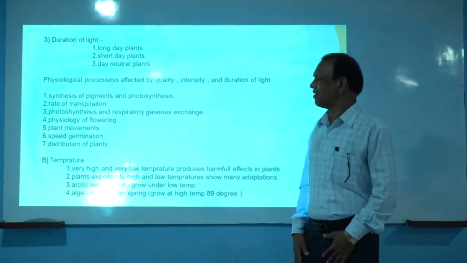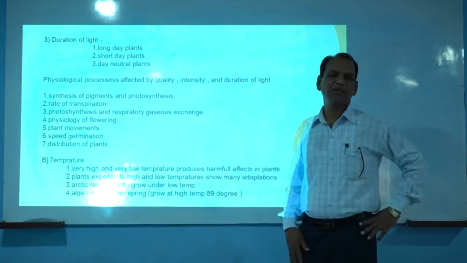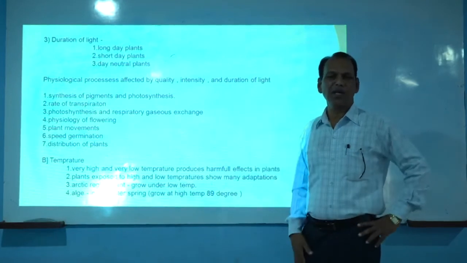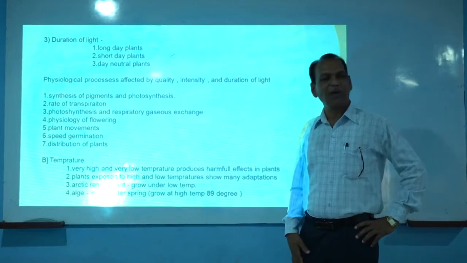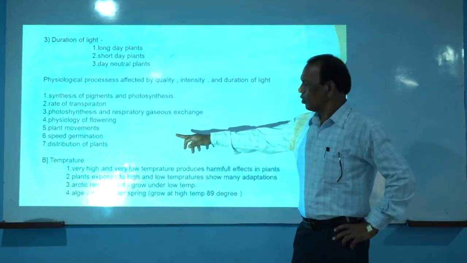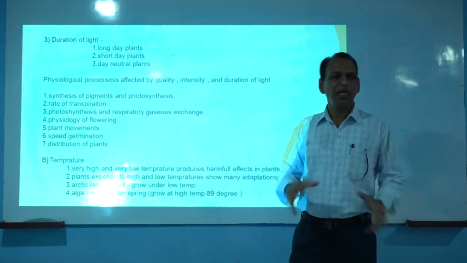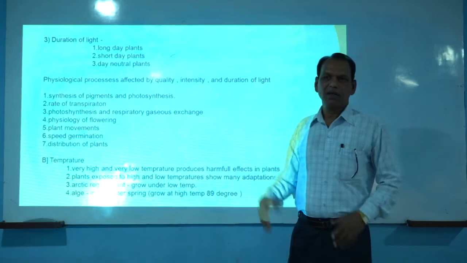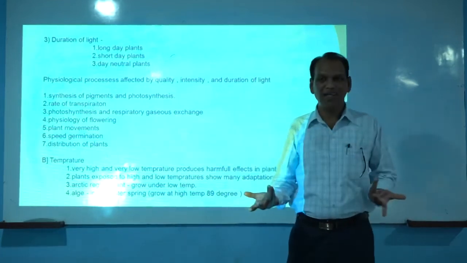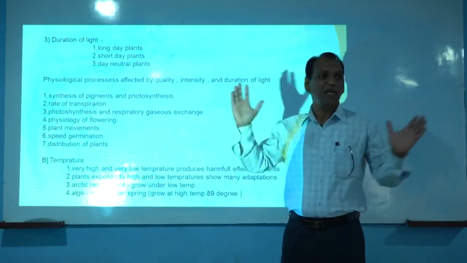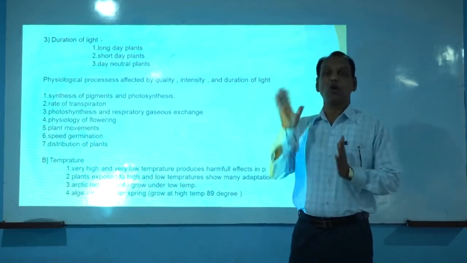Then distribution of the plants. If we observe different types of vegetation on the land masses, different types of plants are observed in different geographical areas. So who decides the distribution of plants in a particular area? In the Himalayan region, different plants are there. In dry regions like Rajasthan in our country, different plants are there. In the Western Ghats, different plants are there. Commonly, in ecological language, we call these the phytogeographical regions of India.